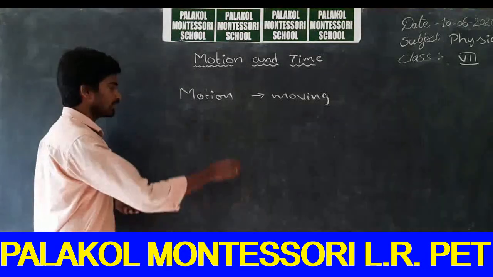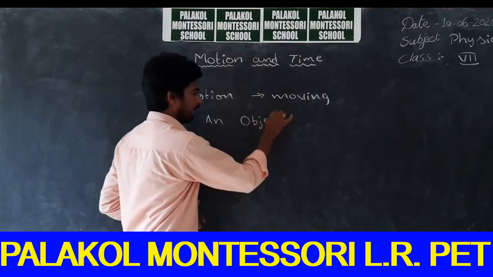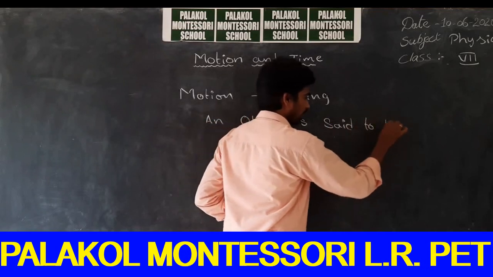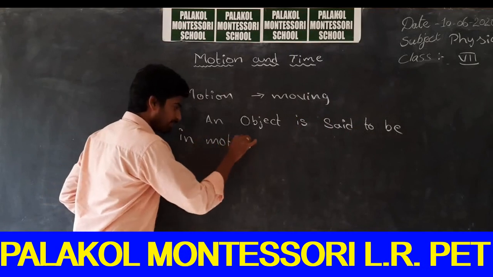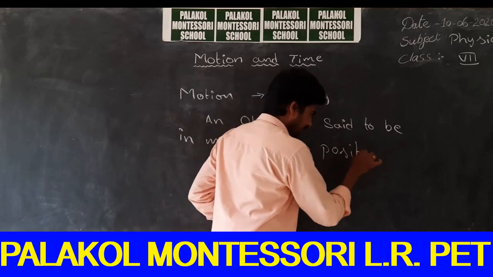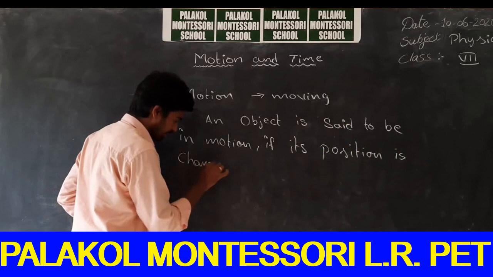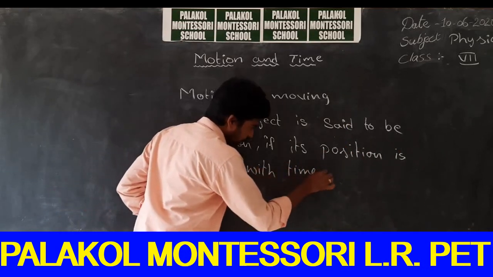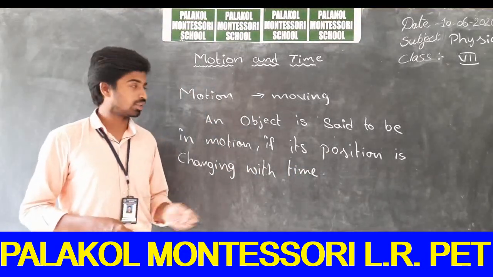So what is the definition of motion? An object is said to be in motion if its position is changing with time. So motion is nothing but a change in position with time.